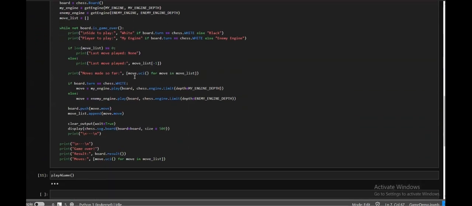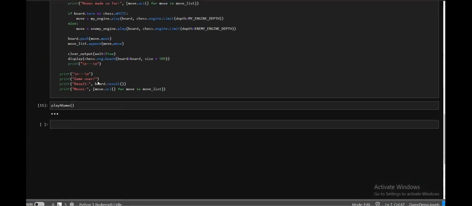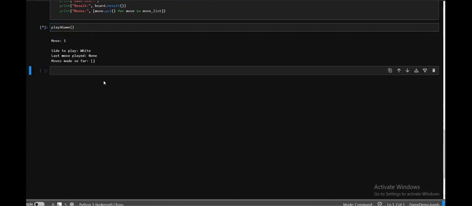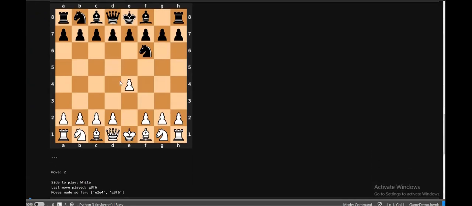Using some simple code that decides to play a game, we are able to simulate a game for both of these engines. So let's start the game and see what it looks like. You can see that we are able to present the number of moves made, the side to play, as well as the last move played and the moves made so far. As soon as our engine makes the first move, there we go. So you can see that our engine is white and the enemy engine is playing black.